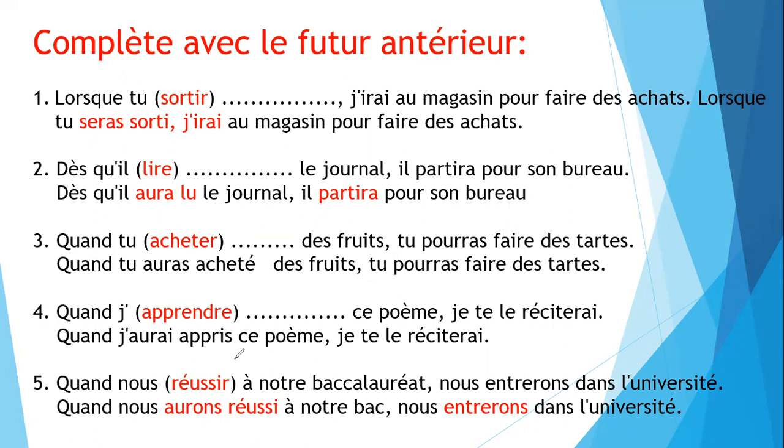Quand j'aurai appris ce poème, je te le réciterai. So this one is the verb apprendre. The past participle of apprendre is appris. J'aurai: aurai is the future form of the verb avoir. So aurai is a helping verb, je is the subject, and appris is the past participle of the verb. The second action is the simple future tense. We put the endings rai, ras, ra, rons, that is the ending of the future tense.